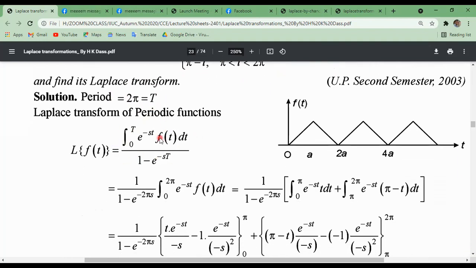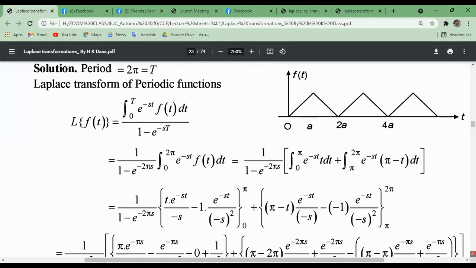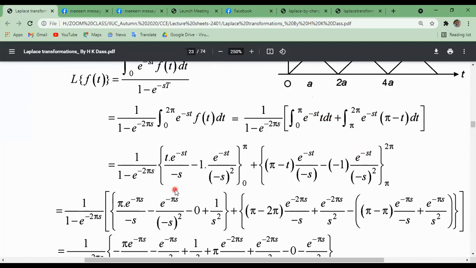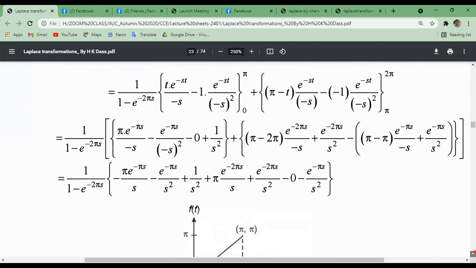This is the formula. Using this, from 0 to 2 pi, capital T equals 2 pi, e to the power minus st, f of t. For f of t there are two intervals. From 0 to pi, f of t equals t, and from pi to 2 pi, f of t equals pi minus t. Using a similar process, the UV process integration, and this is also UV process integration. Just simplifying, we get the required result.